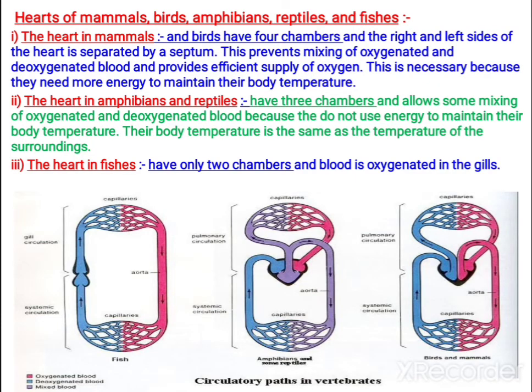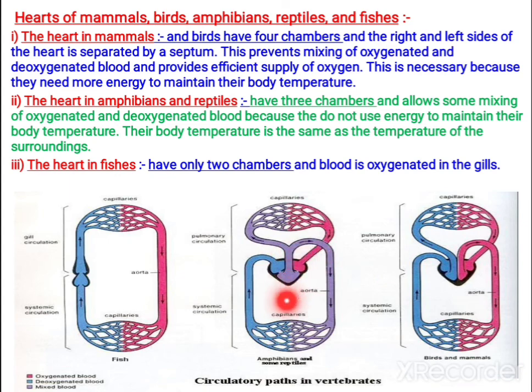So now the different hearts of mammals, birds, amphibians, reptiles and fishes have been shown here. When you observe the case of mammals, it is a 4-chambered heart. The atrium is divided by a septum, the ventricle is also divided by a septum, and there is no mixing up of blood. Amphibians and reptiles have a 3-chambered heart. The atrium has been divided into 2, but in the ventricle there is mixing of blood.